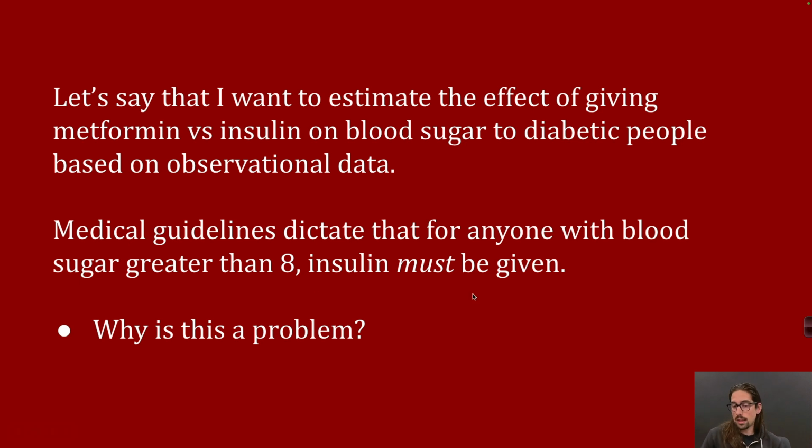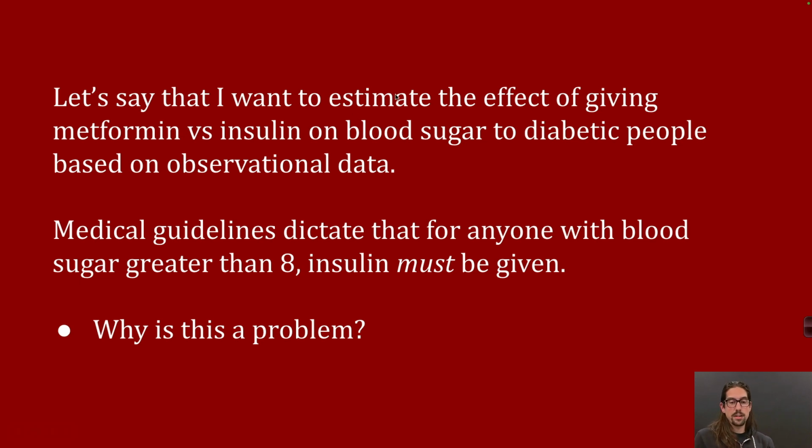So here we have medical guidelines dictate that for anyone with blood sugar, this is made up, by the way, but imagine that this were the case, anyone with blood sugar greater than 8, you must be on insulin. And so what's the problem here? The problem is that for anyone whose blood sugar is greater than 8, they're all on insulin. So I don't have any data about, even if I collected infinite data, since all of that data is being drawn from this population that is obeying this law, I'm never going to see somebody who has blood sugar greater than 8 on metformin. So I can't tell you what the effect of giving them metformin would be.